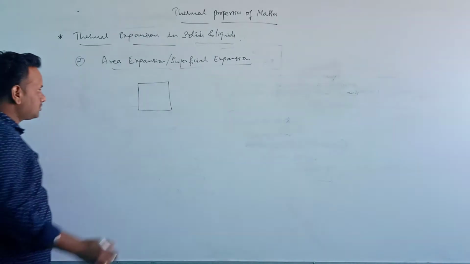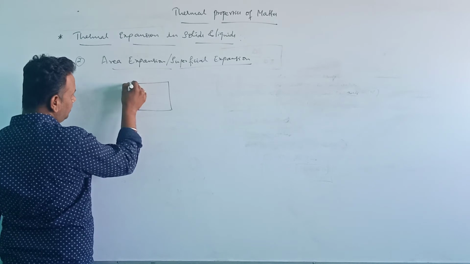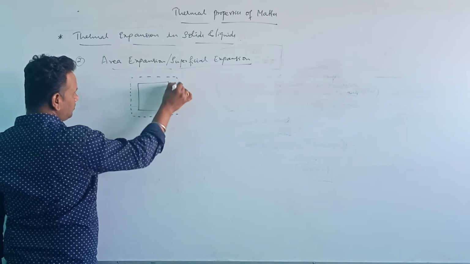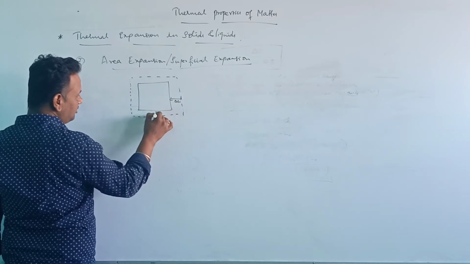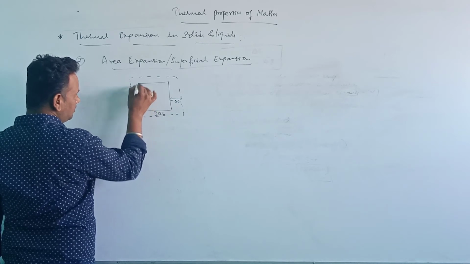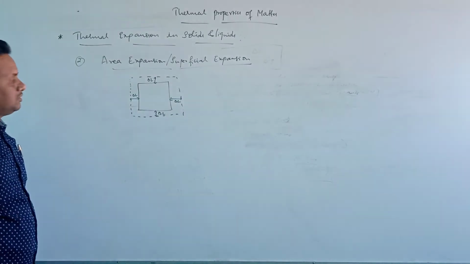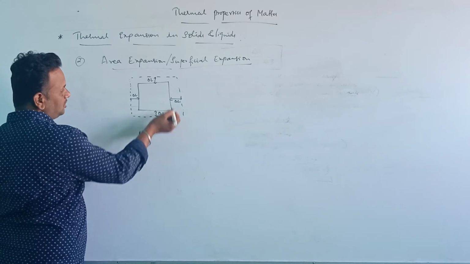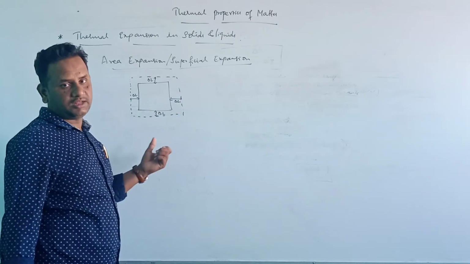Now if this is heated, then on all sides the length is increased by delta L, delta L, delta L. So the area is expanded. Initially it has some particular initial area.